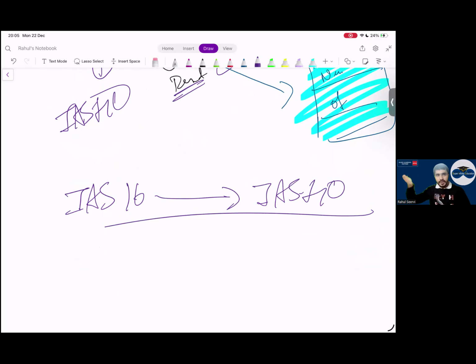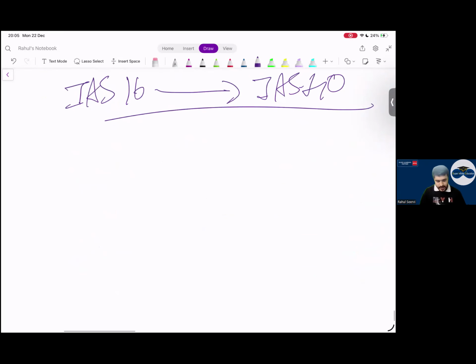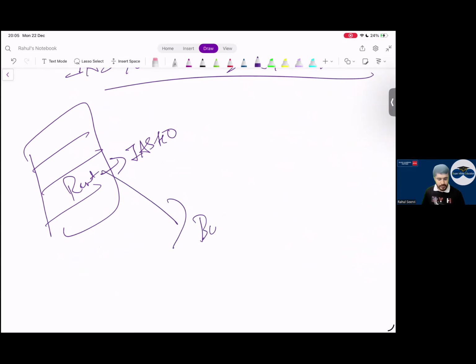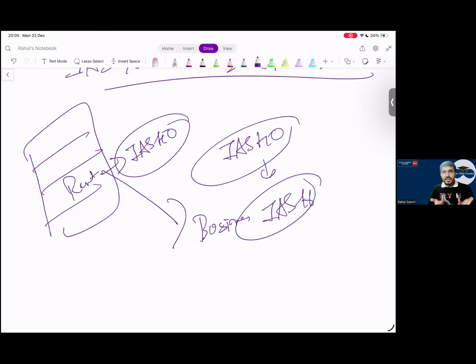I have given this on rent. I say this property I have given on rent, IAS 40. Now I say that I am starting a new business. I will use this in my business now. Can I say in this case what I am doing? I'm shifting from IAS 40 to IAS 16. Yes, sir.